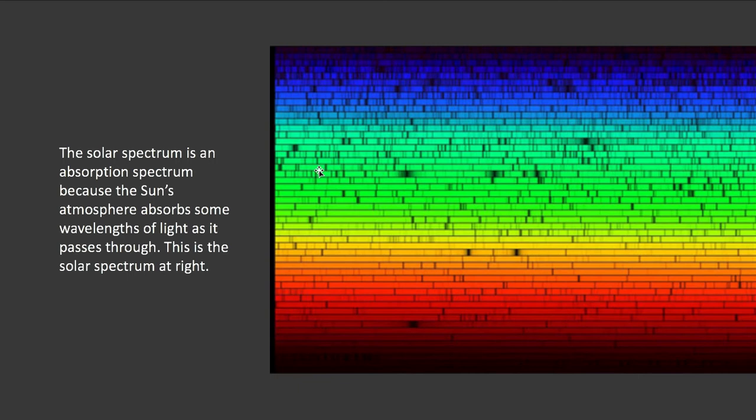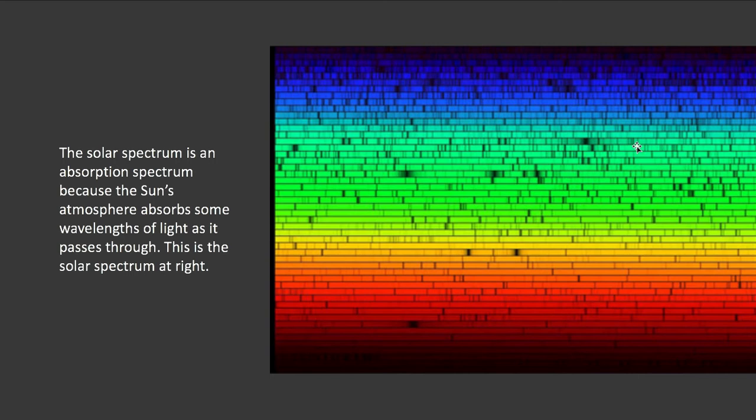Now, we're going to be mostly interested in stars going forward, and stars have absorption spectra. This is the visible portion of the sun's spectrum, all mapped out sort of in a grid here. So starting from the violet, you read it left to right, just like you were reading a book, and you eventually get into the red. And there are bunches of lines missing. Those lines are telling us a story. They're telling us what the light has passed through in the sun's atmosphere as it left the sun.